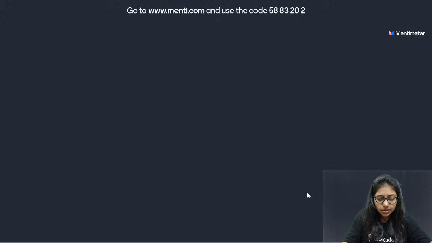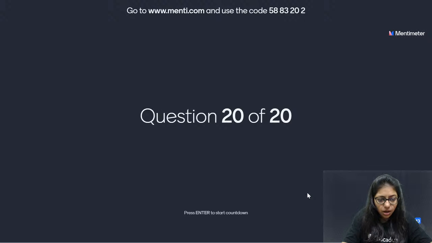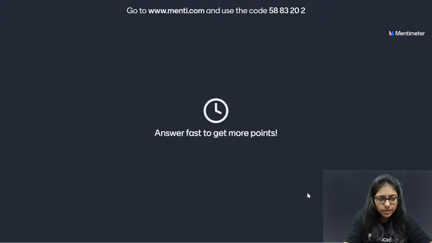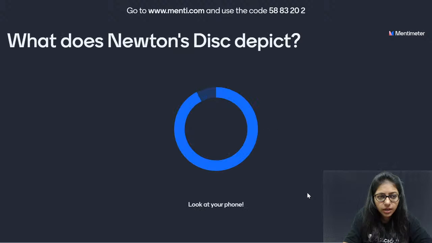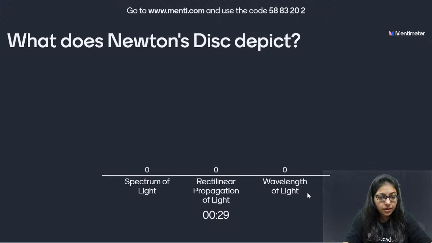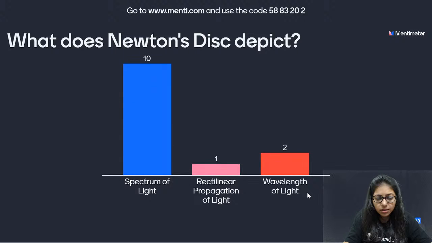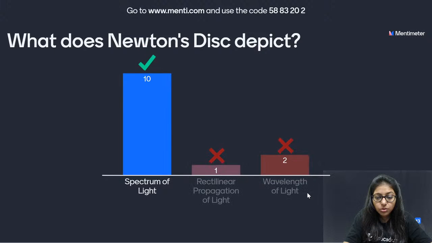Next. Now this is going to be the last question of this quiz, which is question number 20, and here comes the question for you. Let's see how many of you answer this question and what is the final result. You have seen Newton's disk. This is a game changer, guys. So what does Newton's disk depict? A disk which has 7 colors. When you rotate it, oh wow, out of 13, 10 have already answered, and the answer says spectrum of light. Yes, it is called spectrum of light.